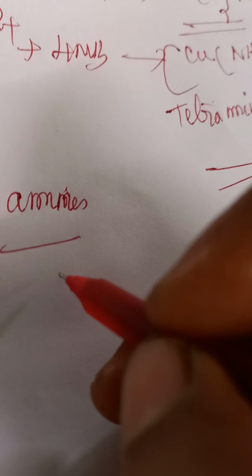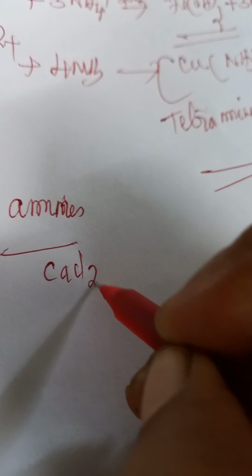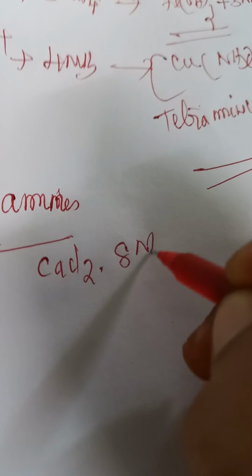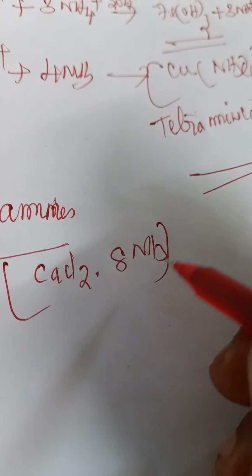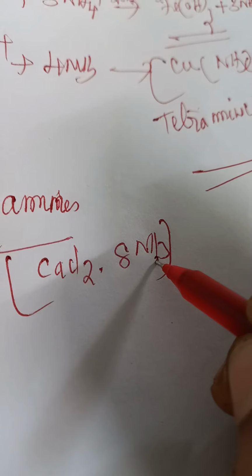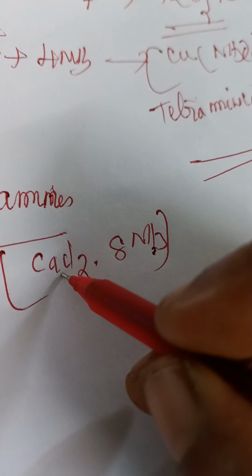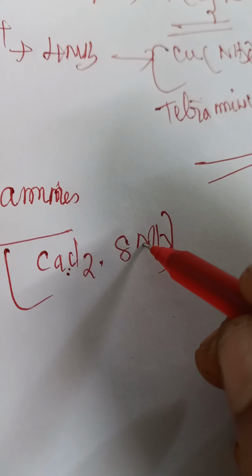Next, formation of ammoniated compounds. Ammonia forms ammoniated compounds by ion-dipole attraction. For example, CaCl2·8NH3. In this, the negative end of the ammonia dipole is attracted to Ca2+. That is called ion-dipole attraction.